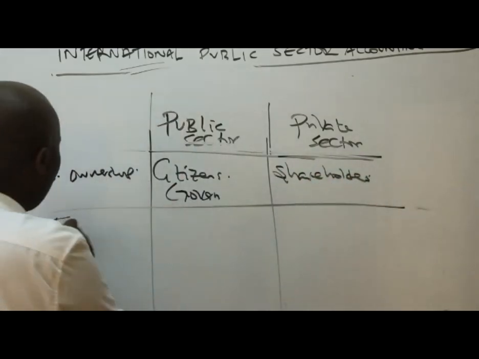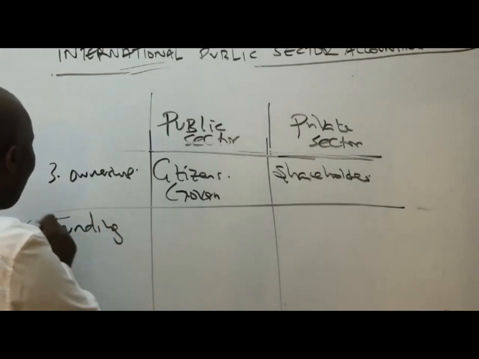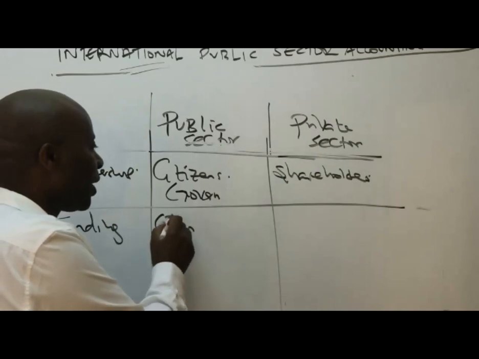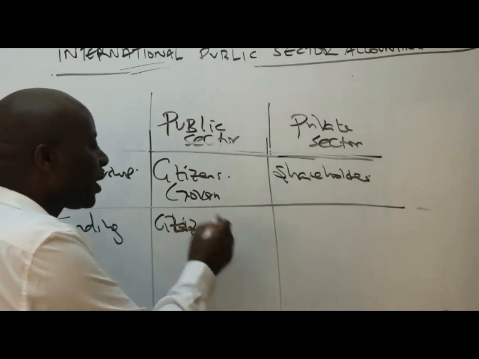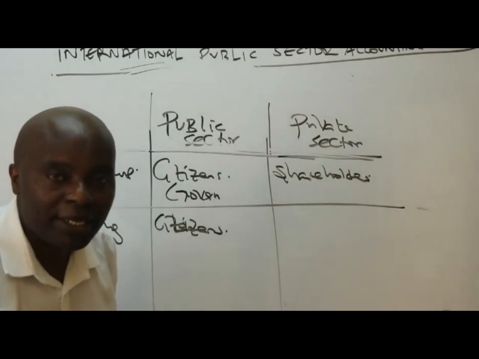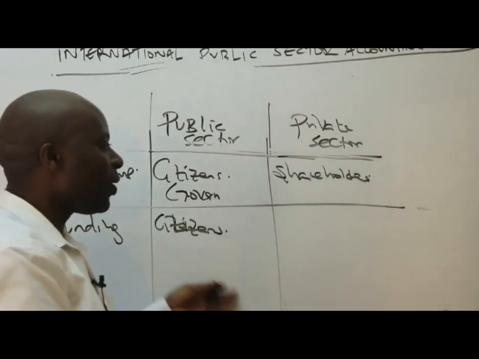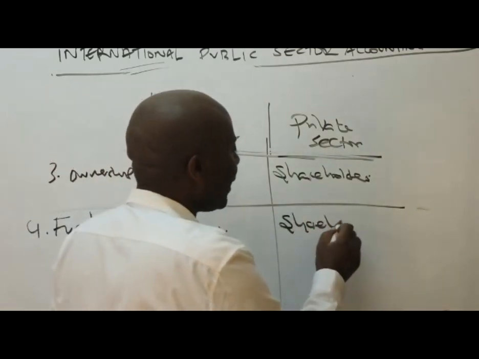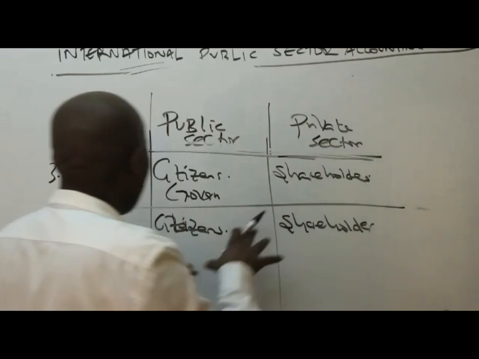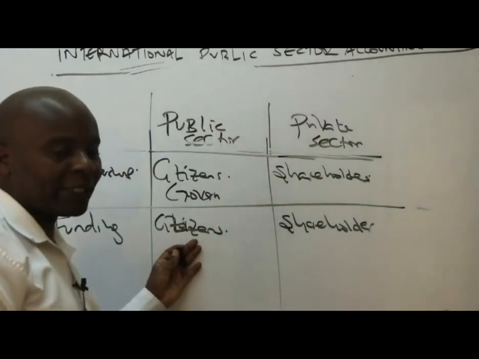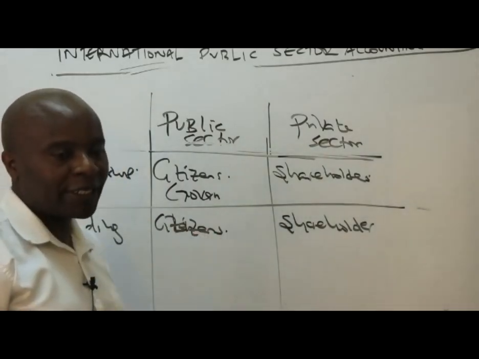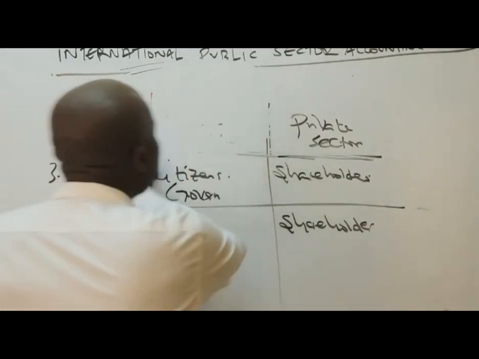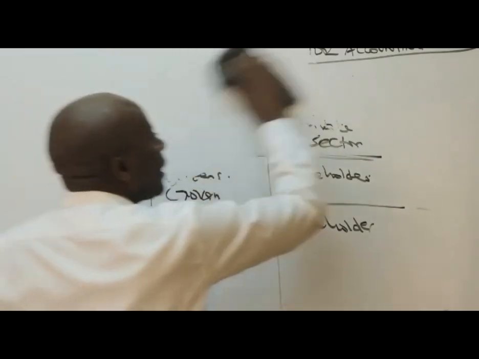From there, we have funding. Number 4, funding. We know that the public sector, again, is being funded by who? Citizens. Is being funded by citizens through what here? The taxes we pay. Through KRA. How about private sector? Private sector funding, of course, we have who? Shareholders. And in either case, we'll still be talking of borrowing. The public sector borrows heavily. Also, the private sector does what here? Borrows heavily.